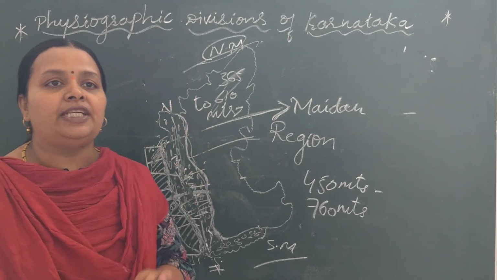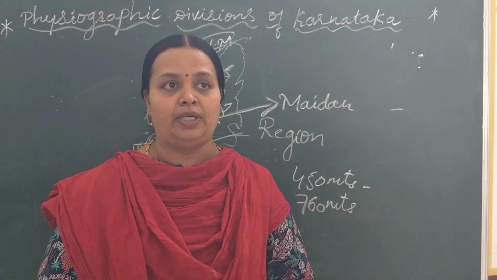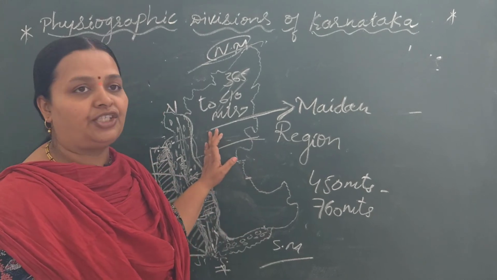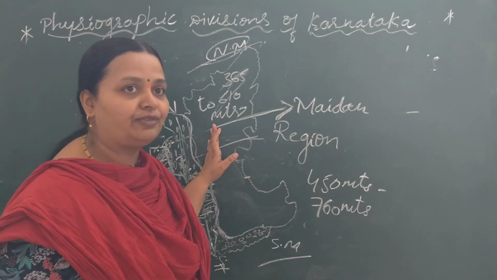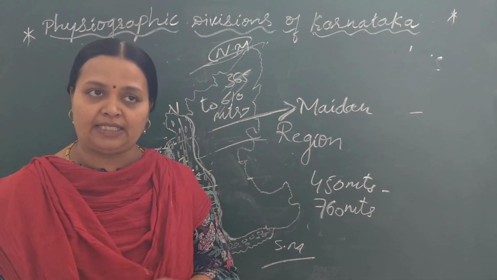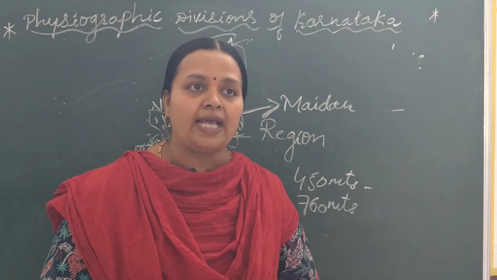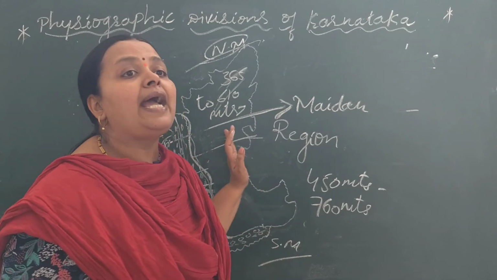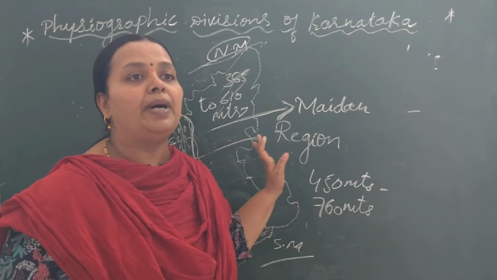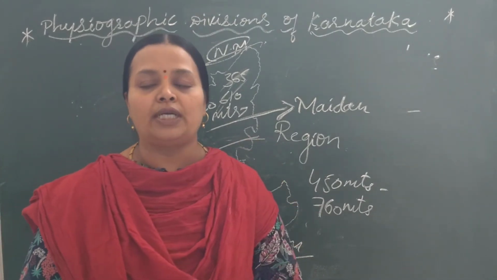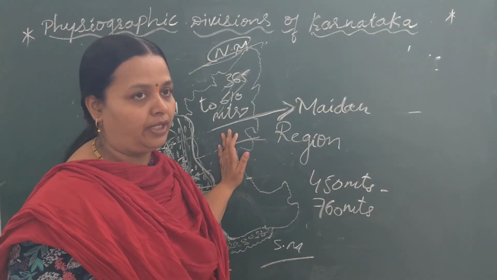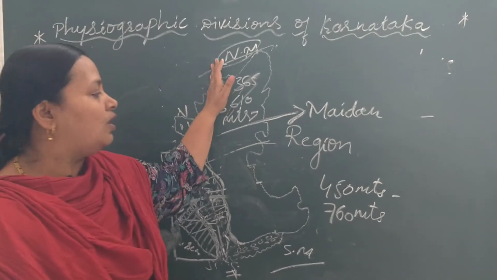This region is very hot in summer, and so it is called the land of sunshine. Why is it called the land of sunshine? Because it is very hot in summer. So dry crops like jowar, bajra, groundnut, cotton and pulses are the main crops grown here. So this is about the northern Maidan.